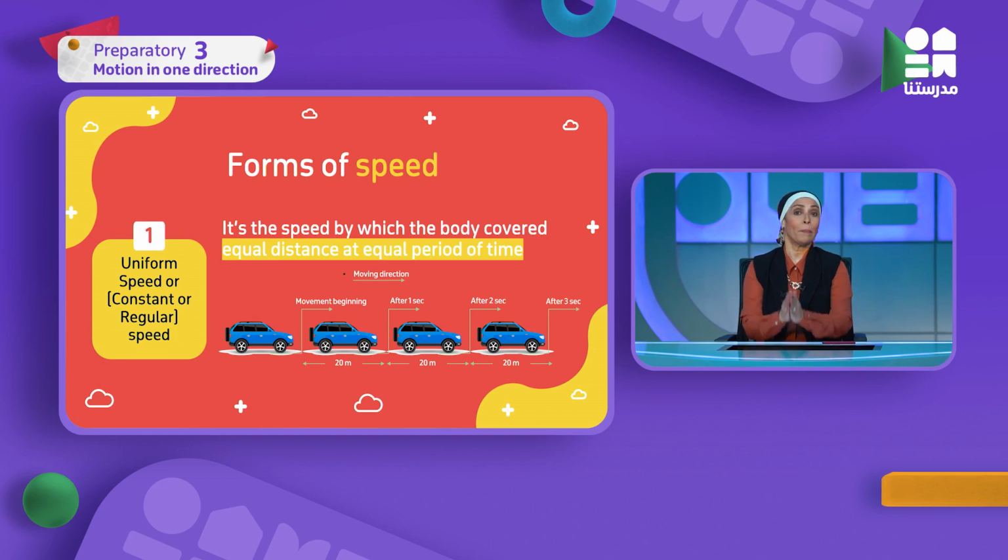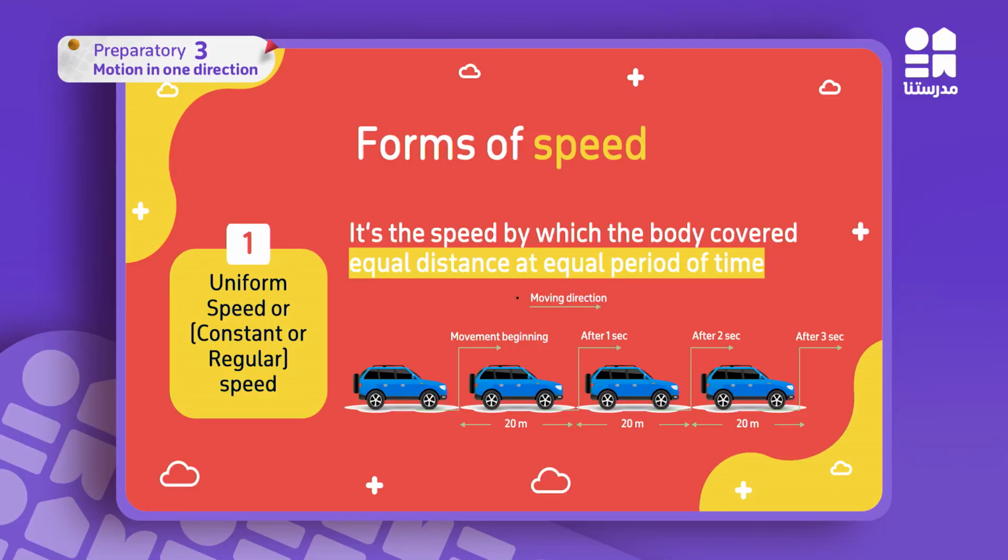Excellent. But can you calculate your speed in the next second? Let's try. Yes, it's 20 over 1 second, so it's also 20 meters per second. Let's move to the third movement. Also, it's 20 divided by 1 second, so it's 20 meters per second.